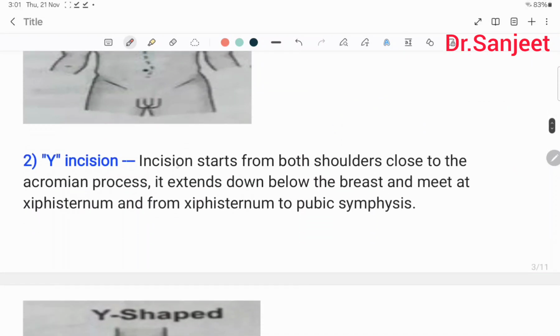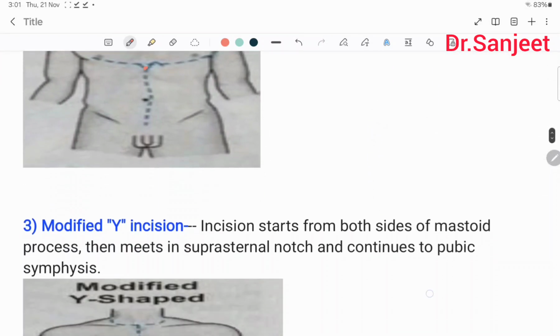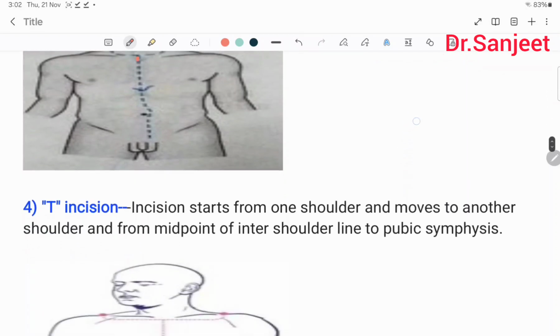Y incision: the incision starts from both shoulders close to the acromion process. It extends down to below the breast and meets at the xiphisternum, and from the xiphisternum to the pubic symphysis. Then the modified Y incision: the incision starts from both sides of the mastoid process, then meets in the suprasternal notch and continues to the pubic symphysis. This is the modified Y incision.